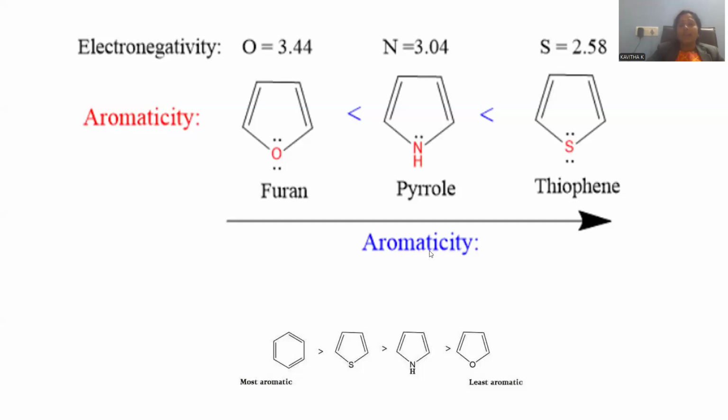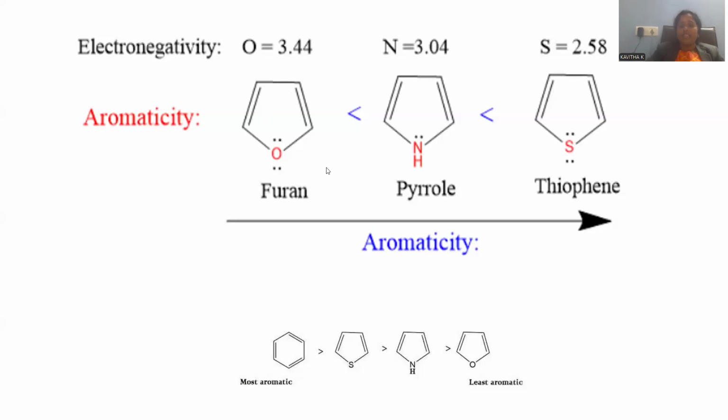That is because aromaticity purely depends upon the electron liberating nature in this 5-member ring system, because only two pi electron systems are there. Olefinic double bonds are only two. In order to satisfy the 6 pi electron system, 2 electrons more are needed by this ring system. In order to attain that 6 pi electron system, 2 electrons are contributed by the heteroatom. Here the heteroatom is oxygen for furan, nitrogen for pyrrole, sulfur for thiophene. Whenever the lone pair electrons are contributed for the delocalization, that is the consequence of the aromaticity of the molecule.